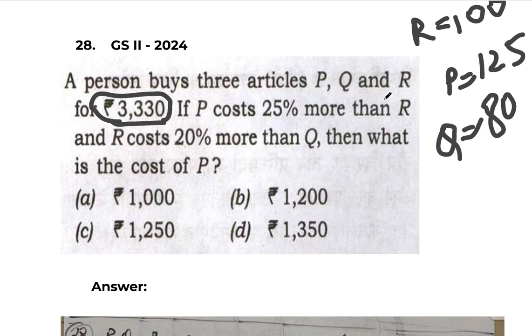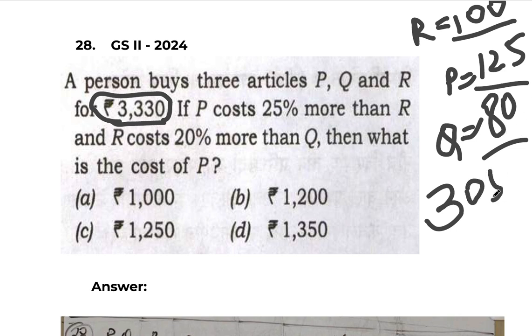Now that we know these values, they are asking what the cost of P is. What is given here? The total cost price of the 3 articles is given. So calculate the total of these values. You are going to get 100, 200, 280, 300, 305 approximately. I told you 83 is approximated here, so approximately 305 we will get. So when the sum total amount is 305, P's value will be 125.